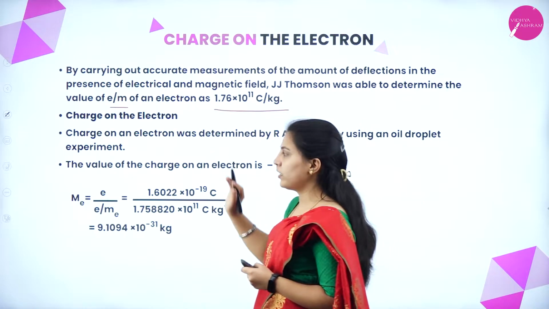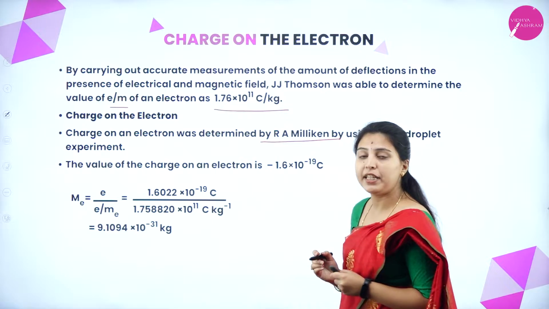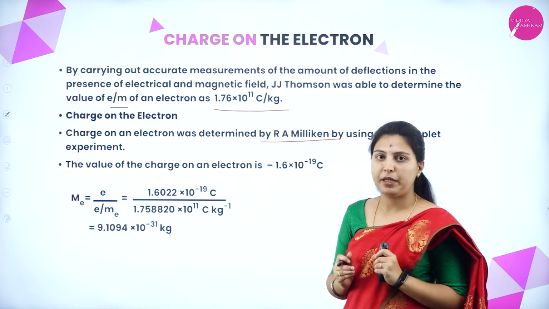So, we'll see the charge on the electron. The charge on the electron was determined by R.A. Millikan using the oil drop experiment.